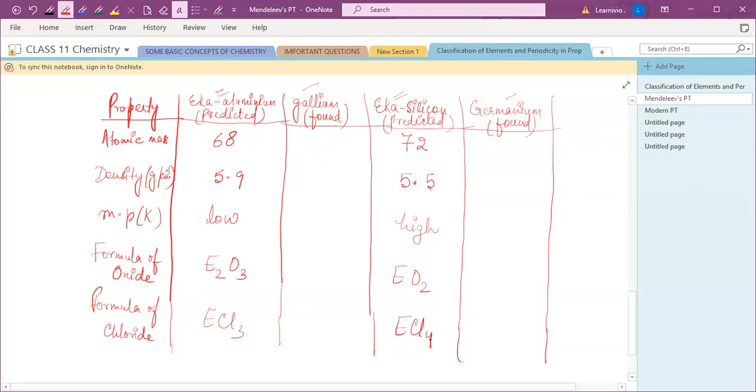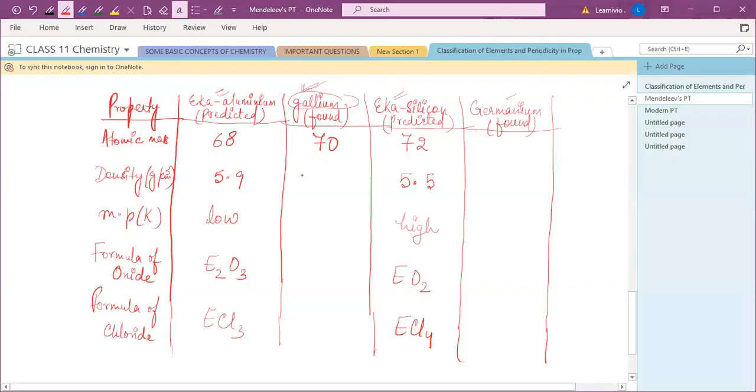Okay, but further, when gallium was discovered, जब इस पे experiment हुए, different scientists ने इस पे work किया, तो it seems the actual atomic mass of this Eka aluminium was 70, right? Actual क्या था इसका atomic mass? It was 70, and that element was named gallium, not Eka aluminium, because it doesn't show properties similar to aluminium. So further name क्या दिया गया? It was gallium, which was discovered later. And gallium has atomic mass 70.